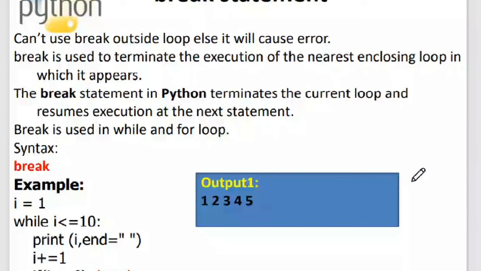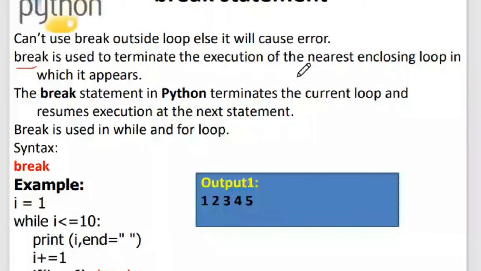So what is the purpose of break? The purpose of break and continue is similar to the purpose that you have seen in your C programming. Now what will happen when there is a break encountered? When there is a break encountered inside your program, the nearest enclosing loop will terminate and the control comes to the immediate next statement after the while loop.